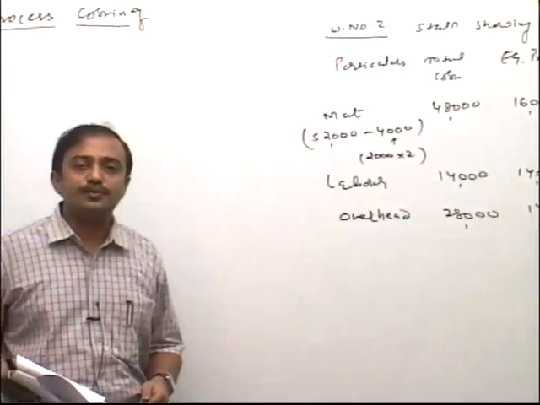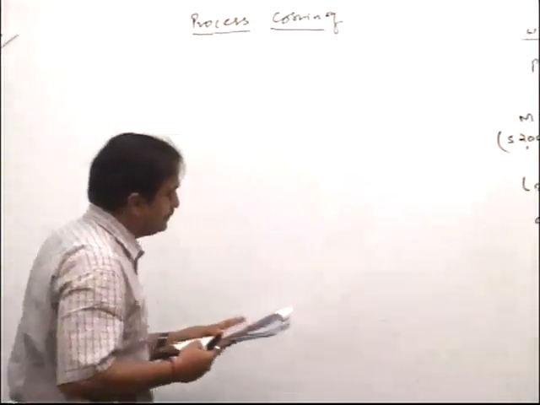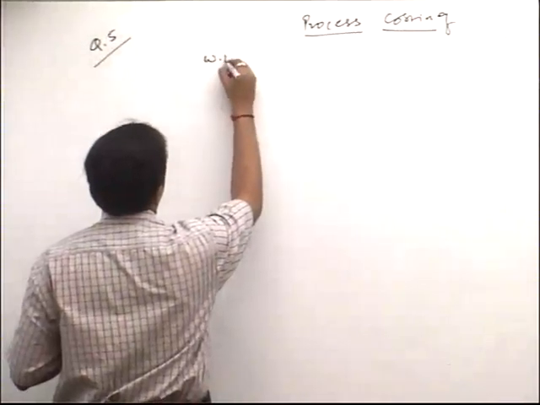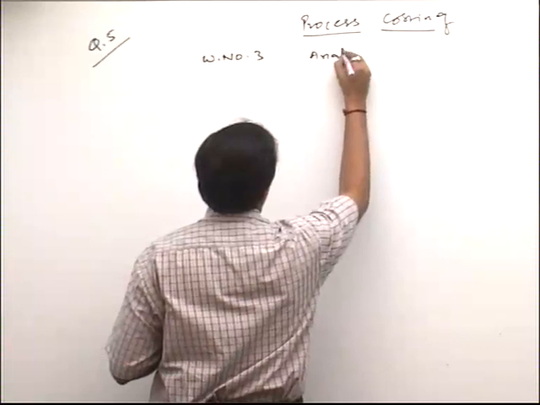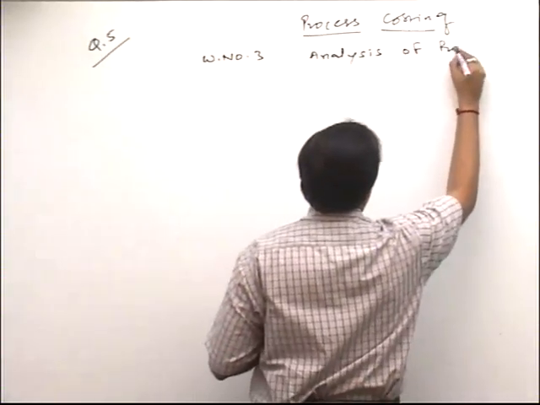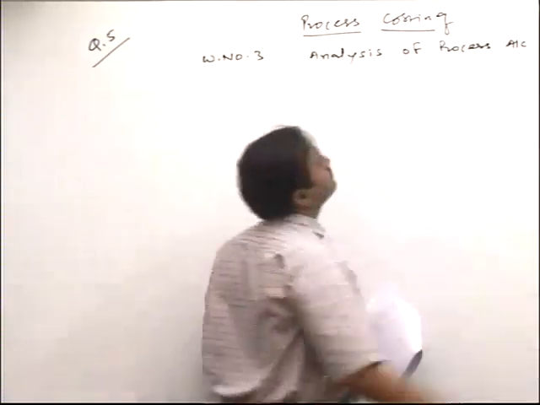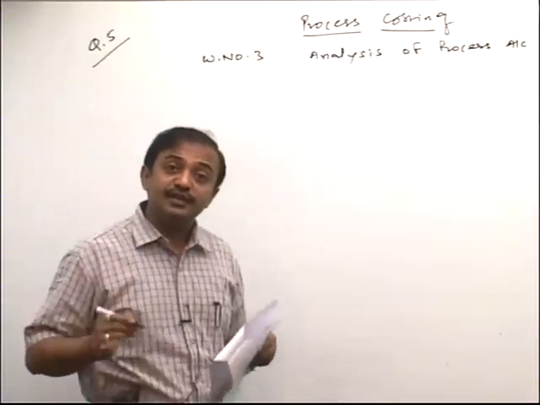So this is cost per unit. Now I proceed for analysis of process. Please check. Ready friends? Full concentration friends.